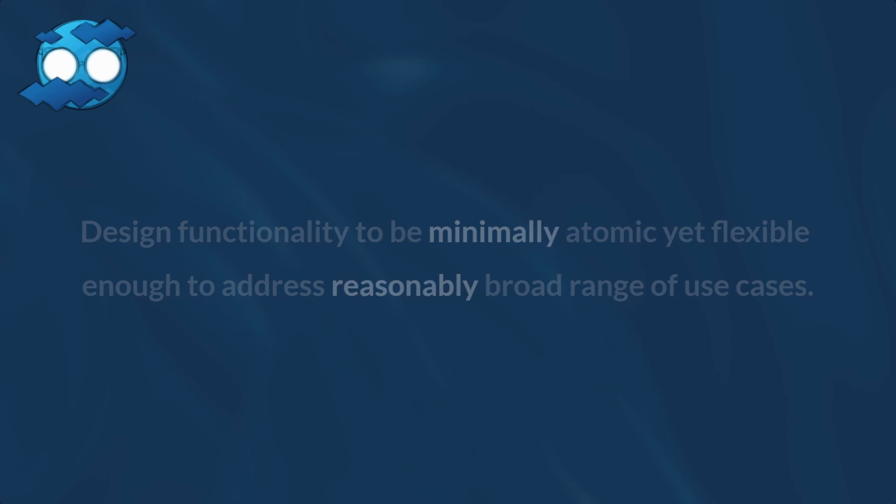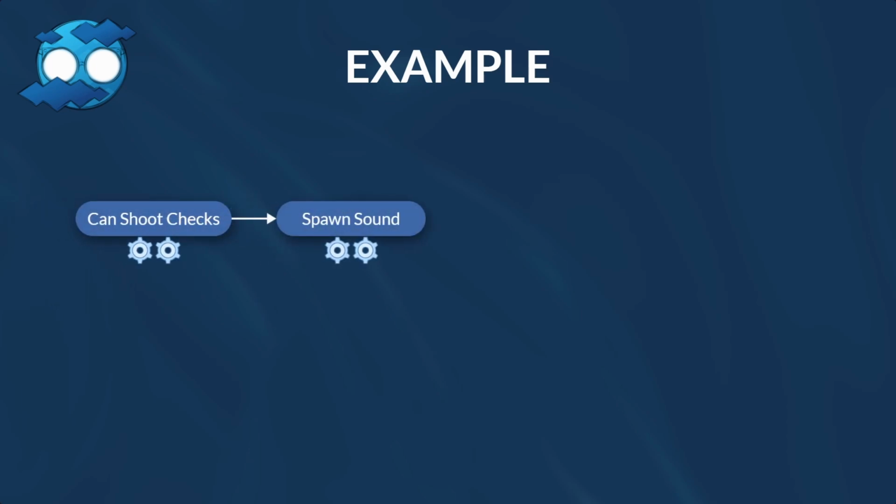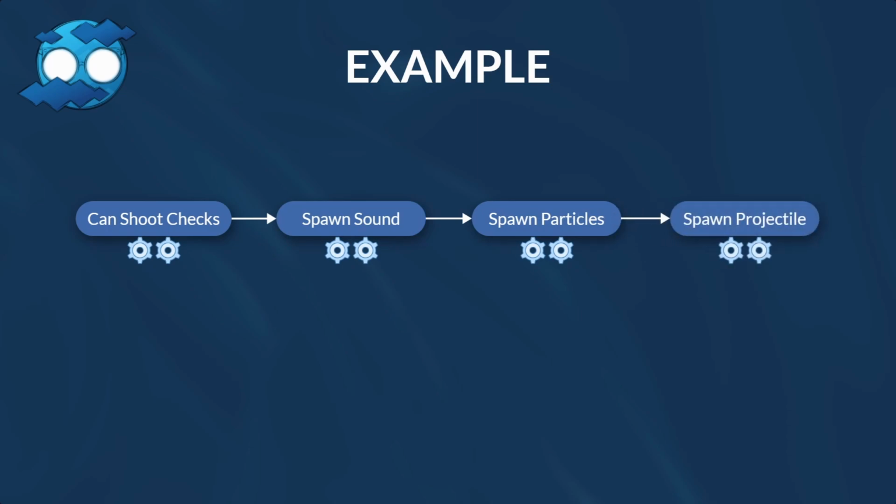Let's now go over a more functional example. Let's say you have a sequence of functions related to shooting in your game. You first check if the character can shoot, then you spawn the sound, spawn particles, and then the projectile. The cogs below the functions indicate a potential cost of the function.